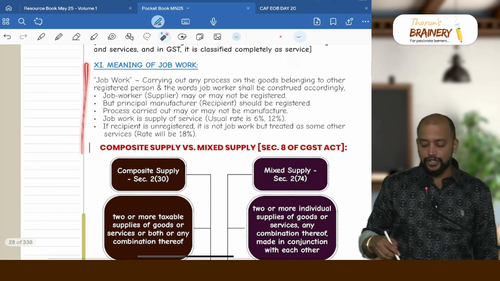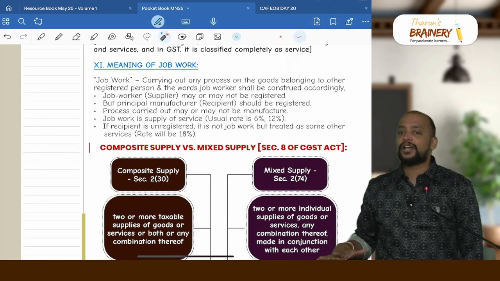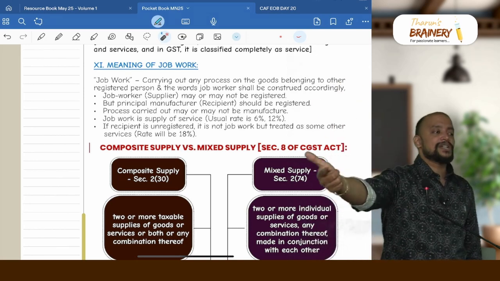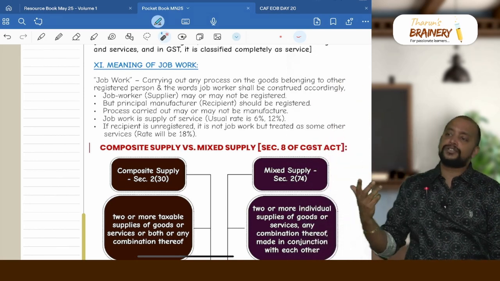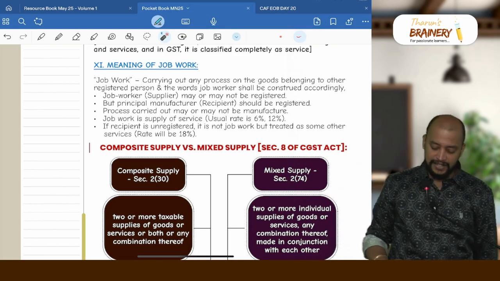Then the meaning of job work. Job work is basically carrying out process on the goods belonging to another person, and it is a supply of services. If the other person is registered, then it will be called job work. If the other person is not registered, it will be supply of some other services. But in both cases it will be treated as services.